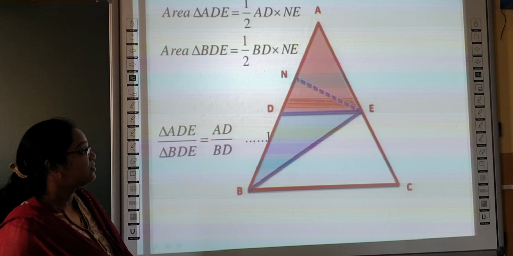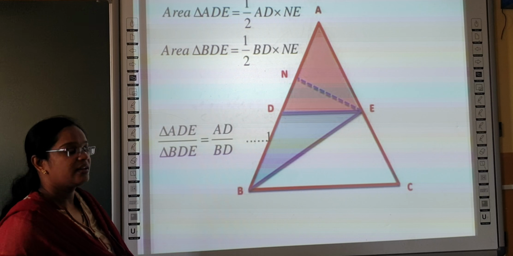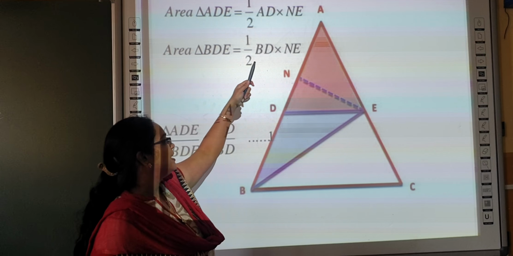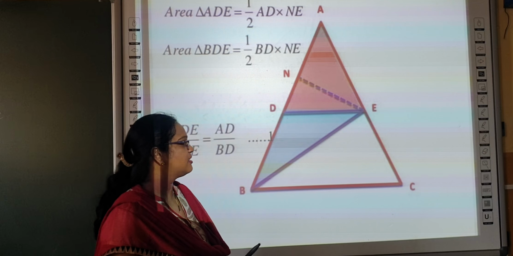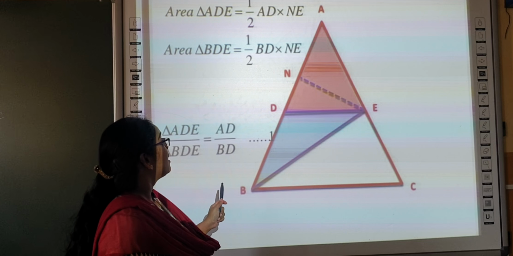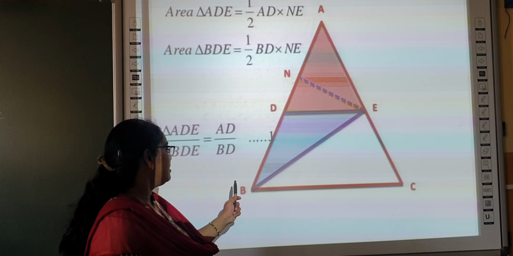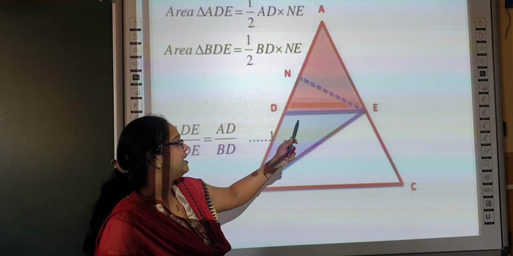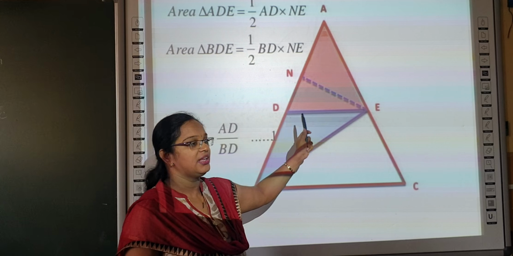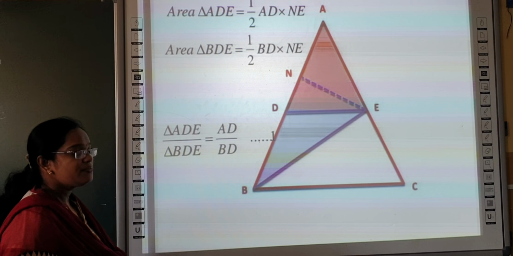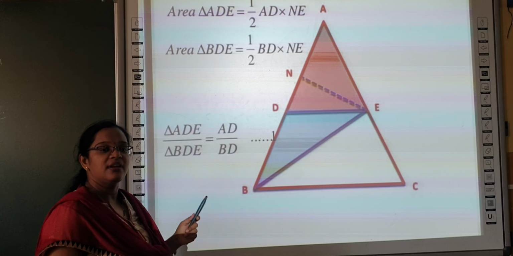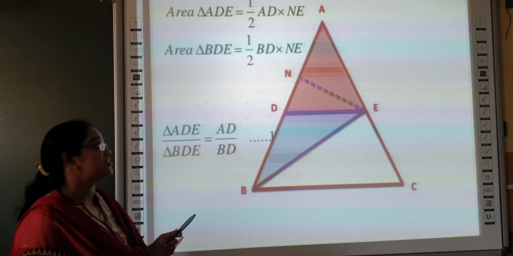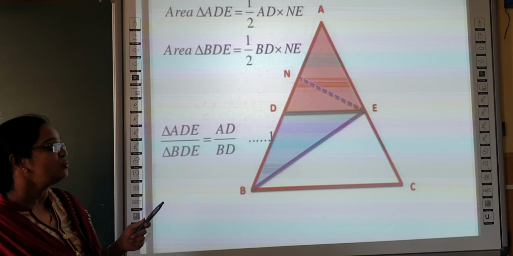In the proof, consider the area of triangle ADE divided by the area of triangle BDE. What is the formula to find the area of a triangle? Half into base into height.